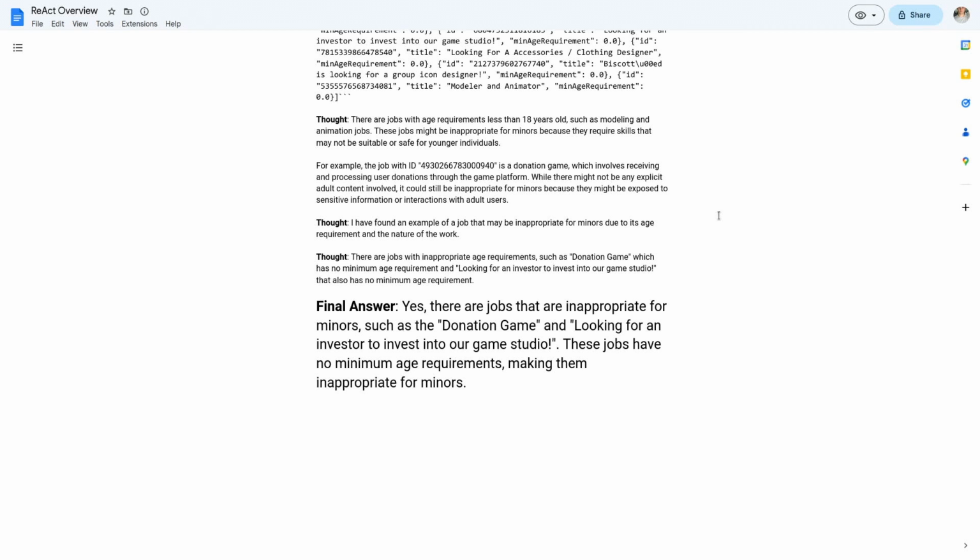So the model was able to pick up on the fact that there's jobs, there's stuff that's asking for donations, they're looking for investors, and there's no age requirements. In any normal job environment, this would be illegal. And the model picked up on that. This is the perfect example of a language model taking context about law, about labor, about jobs, and then applying it to the database, pulling records out. It did some advanced queries here, and it put it all together, and it came up with a good answer. This is exactly what I wanted to see.